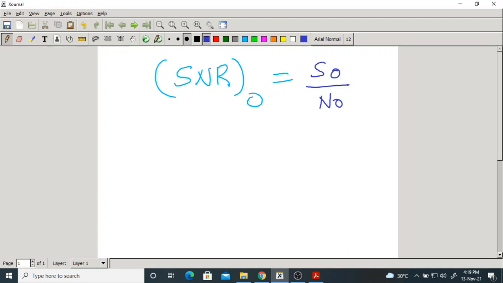This is the quantity which measures the quality of the output in analog communication. We always want a high SNR for better performance of the communication system.